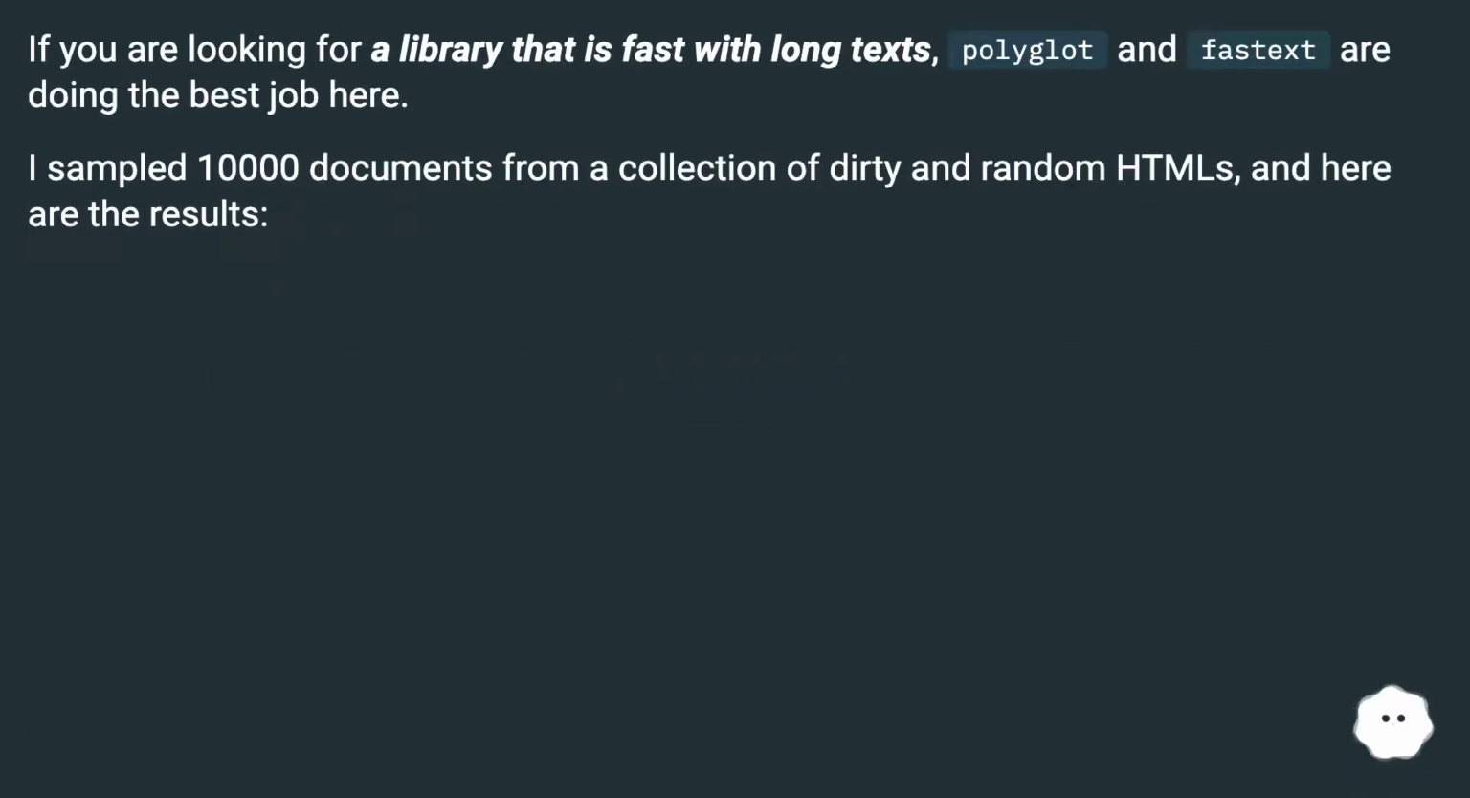If you are looking for a library that is fast with long texts, Polyglot and FastText are doing the best job here. I sampled 10,000 documents from a collection of dirty and random HTMLs, and here are the results.